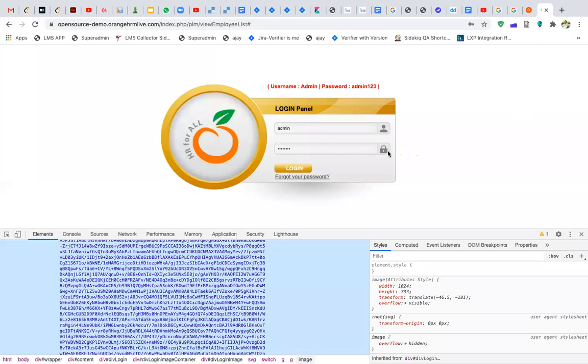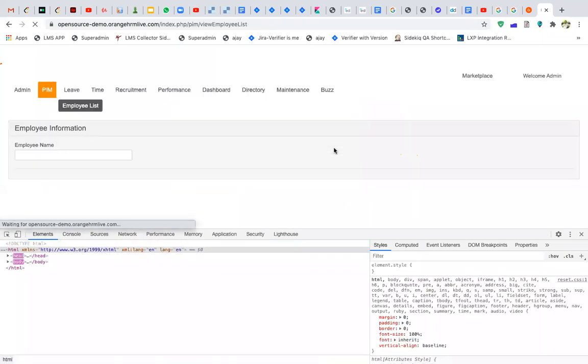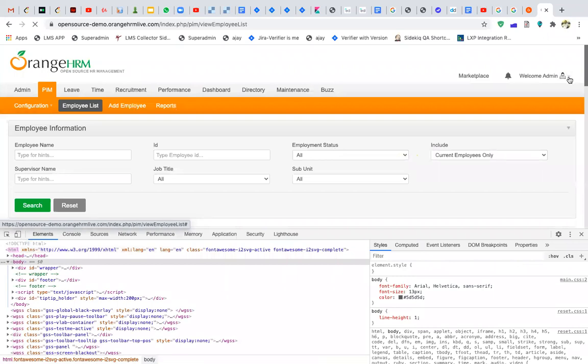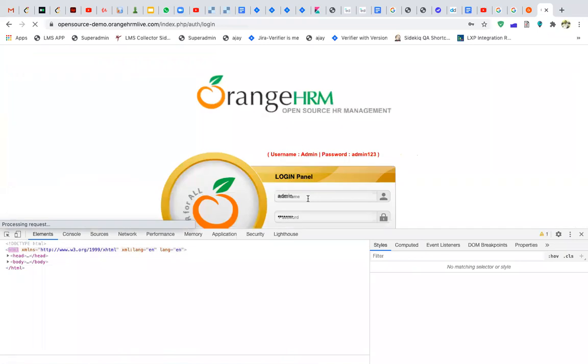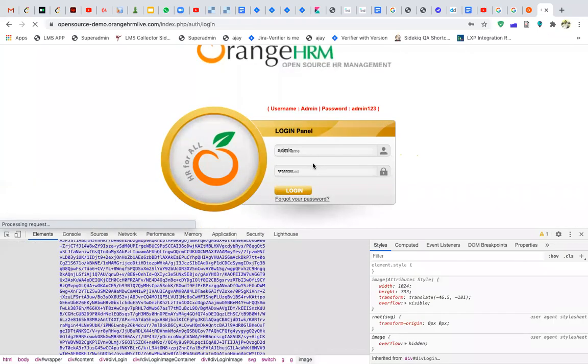So now, when you are testing this particular website manually, let's just assume what you will do is you will come over here and you will write admin and then you will specify the password admin123 over here and then you will click on login. Okay, clear? So what activities you are performing? You're trying to enter some data in this field, username field, I would say, and then on the password, and then you click on login. Okay, so when you do it manually, it's very easy to do this. You just click on this and you enter the value.